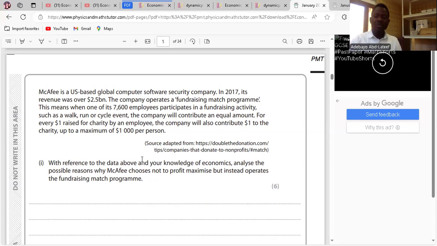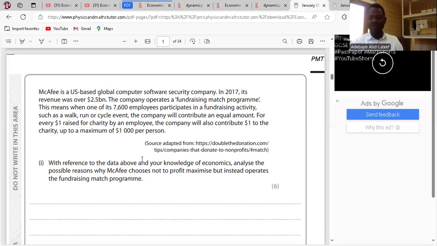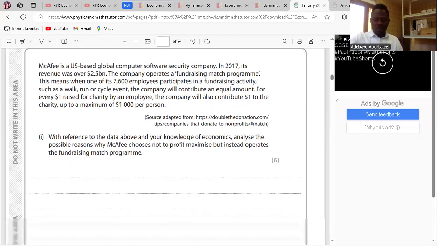So according to the data, McAfee made over 2.5 billion in revenue in 2017, right? Which means fundraising for charity won't have a negative effect on its profits. Clear. And the third point I make is McAfee might choose charity as this may improve the reputation of McAfee, bringing about new customers. Clear. So that's done. Only need 3 points. So we'll move on to question.